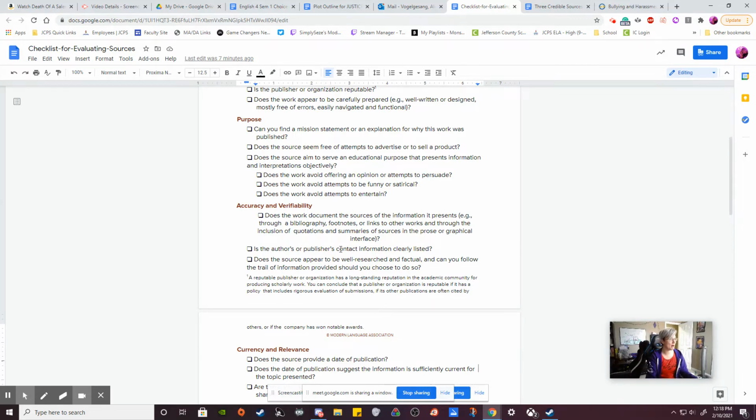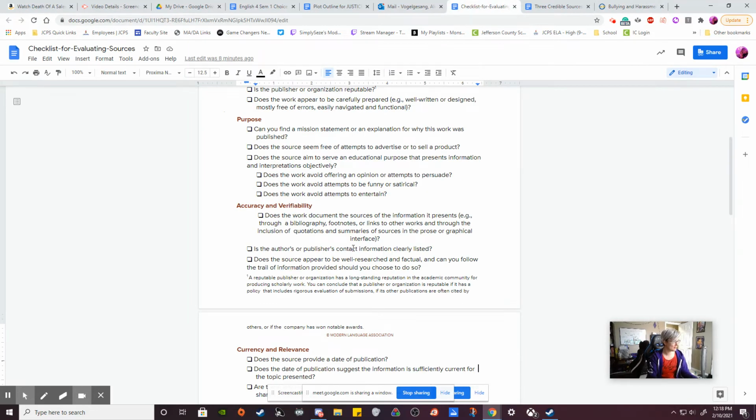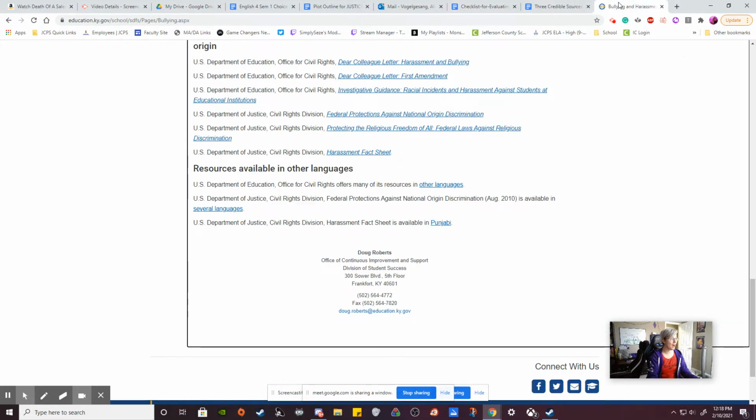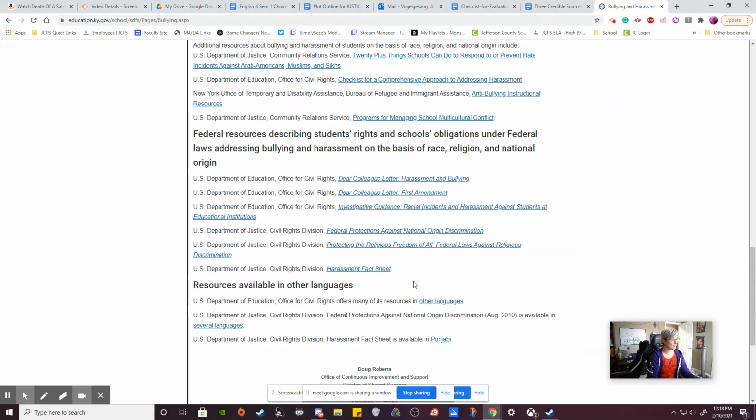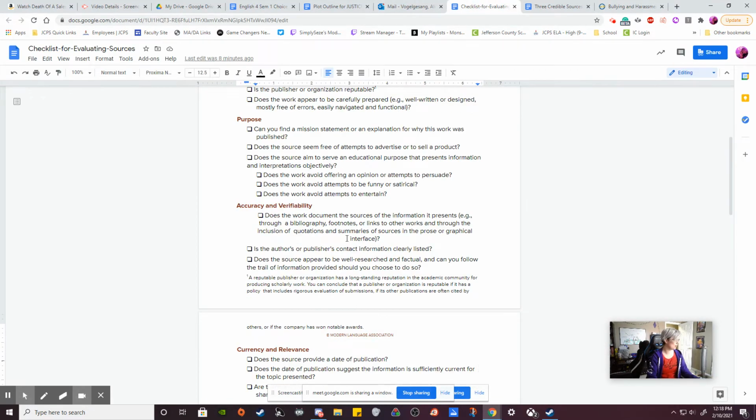Is the author or publisher's contact information clearly listed? We saw it at the bottom earlier. We saw it down here. We've got the phone number, fax number, and email. We know exactly how we can contact this guy to get more information. So absolutely, check. Does the source appear to be well-researched and factual? Can you follow the trail of information? So yeah, because we have all these links. Look at all these links all throughout the whole thing. There's links over here. There's links over here. Absolutely. We have a trail of information that we can follow that's well researched.